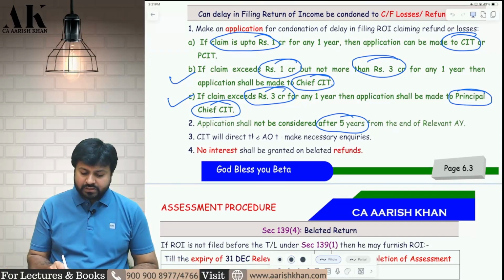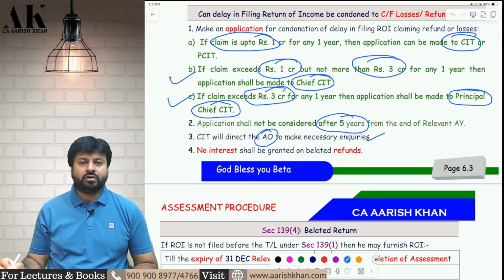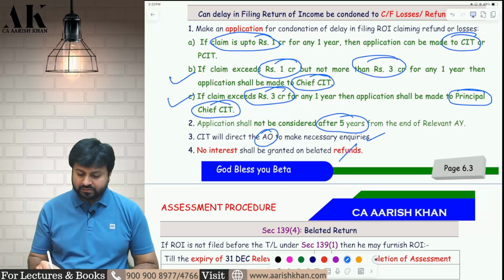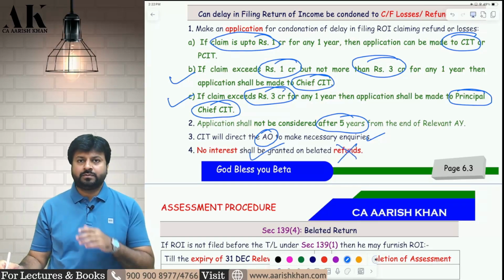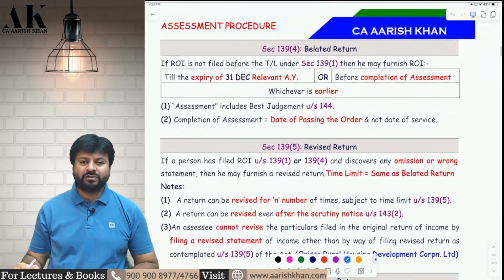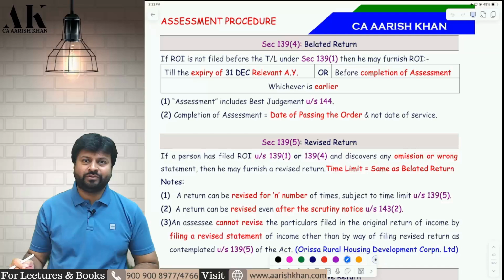CIT will give the application to the AO to make necessary inquiry, and then the AO will decide whether the application is fit or not, whether the refund should be given or not, or whether the loss should be carried forward or not. But in any case, if refund is given, interest on refund will not be allowed to you. Only refund will be given. No interest will be given on refund. I hope it is clear to all of you.